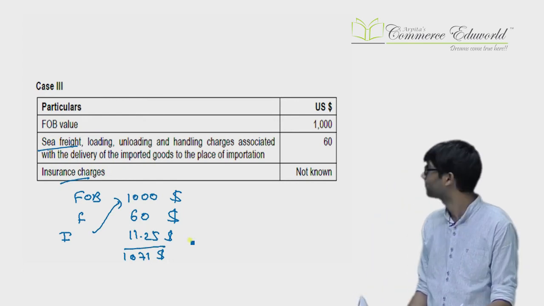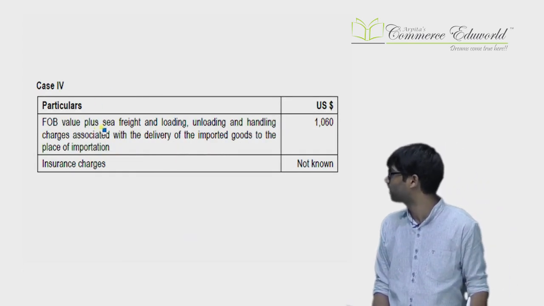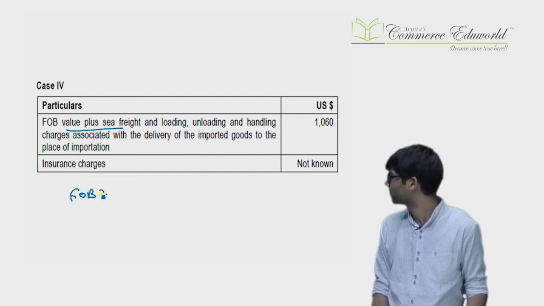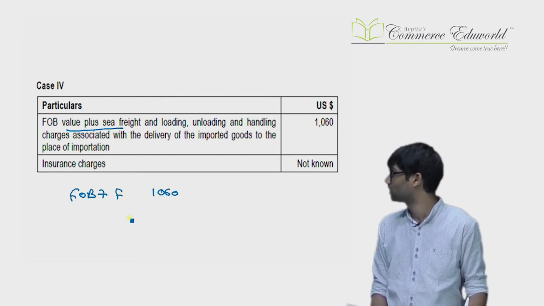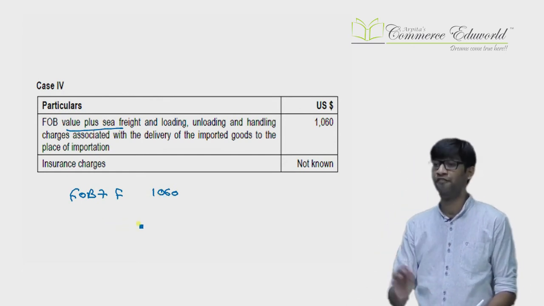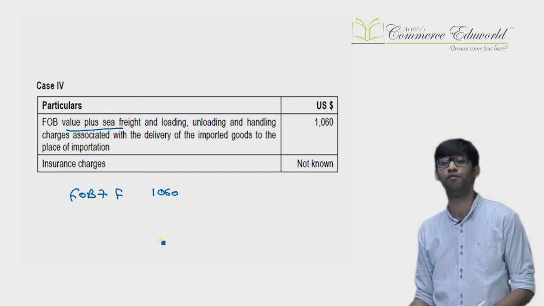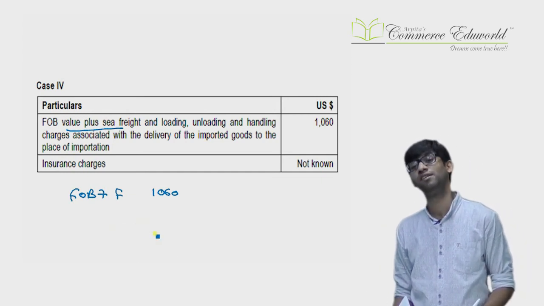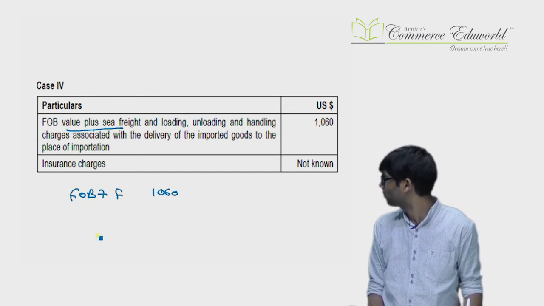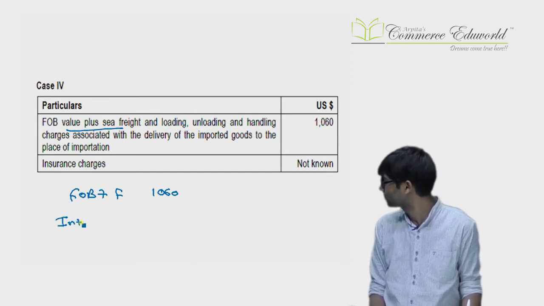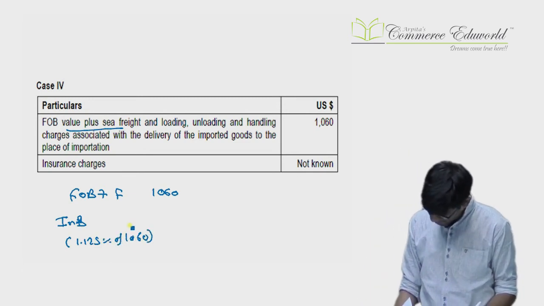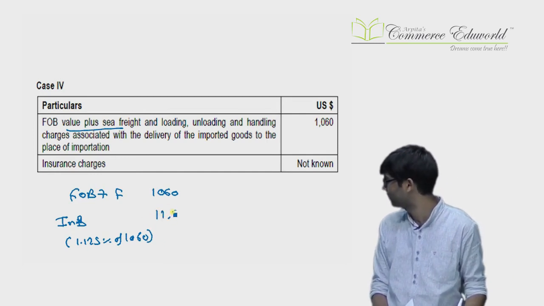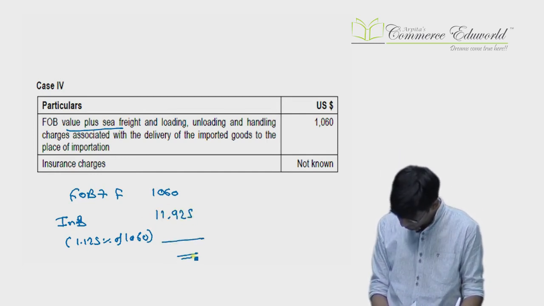Next case. FOB plus freight known. FOB plus transportation freight 1060 known, insurance actual not known, then insurance is 1.125% of FOB plus transportation. So insurance will be 1.125% of 1060, that will be added, that comes as 11.925, and you can get the total.